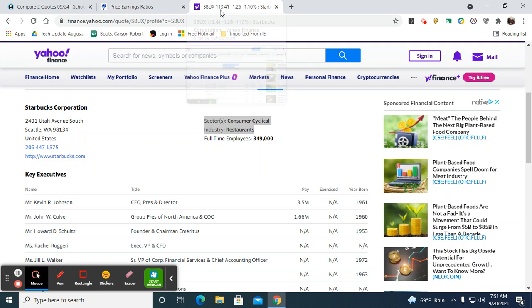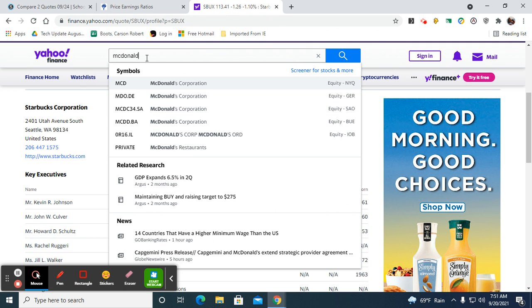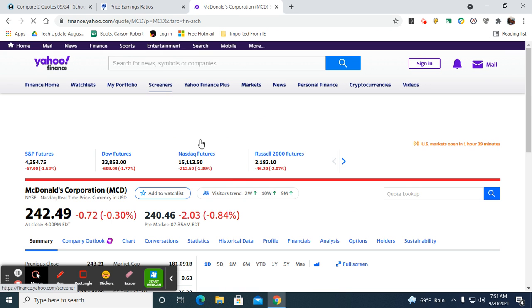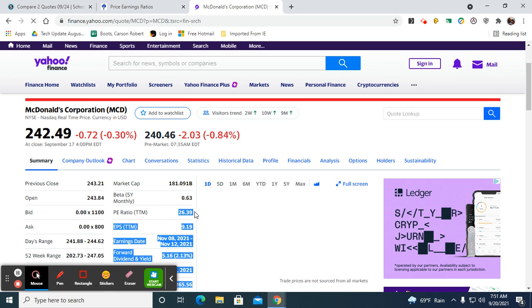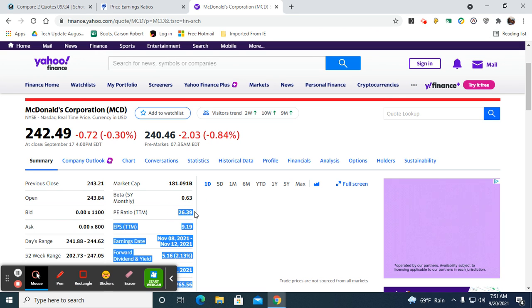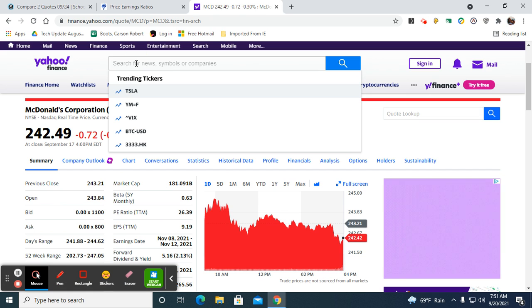To give you an idea of that, you could look up another company that is restaurants. So I'm going to do McDonald's. And McDonald's PE is 26.39. So Starbucks is low, but McDonald's is way lower than Starbucks compared to the industry standard. We could look up another one.